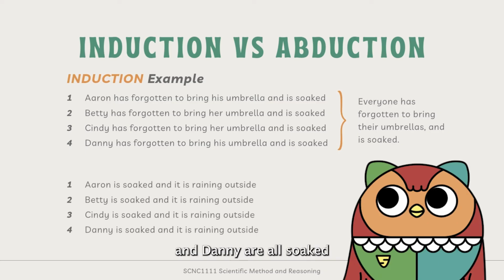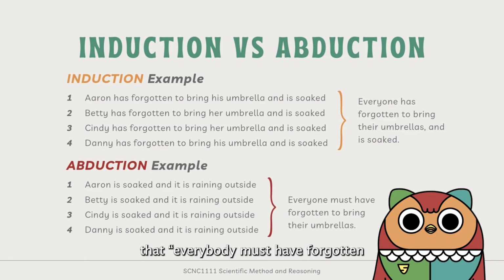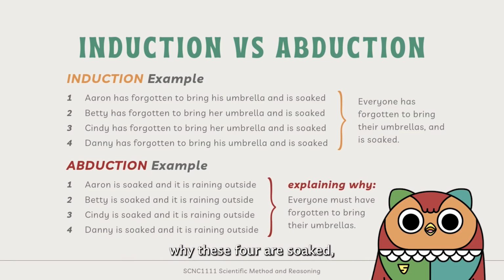Aaron, Betty, Cindy, and Danny are all soaked, and it is raining outside. Now let's try abduction. We can hypothesize that everybody must have forgotten to bring their umbrellas. Here we are attempting to explain why these four are soaked, filling in this gap ourselves. Thus, this is an example of abduction, not induction.